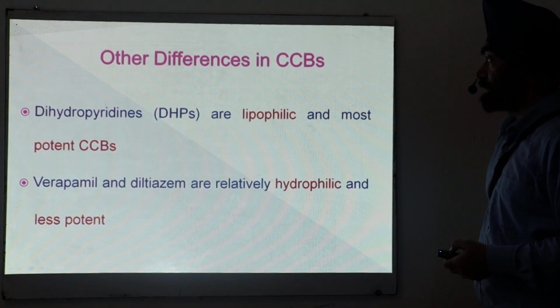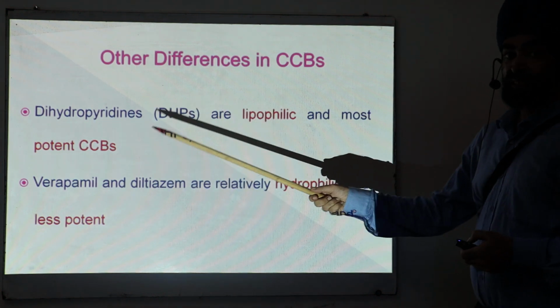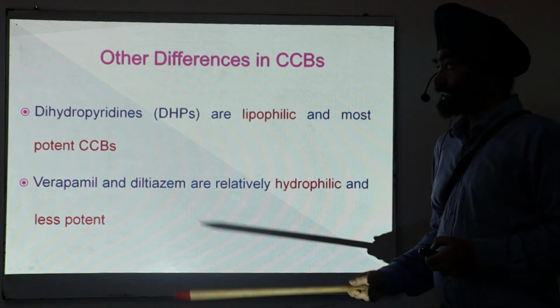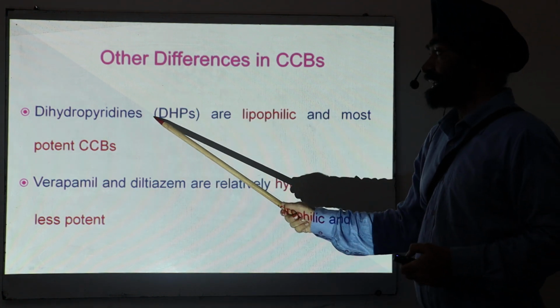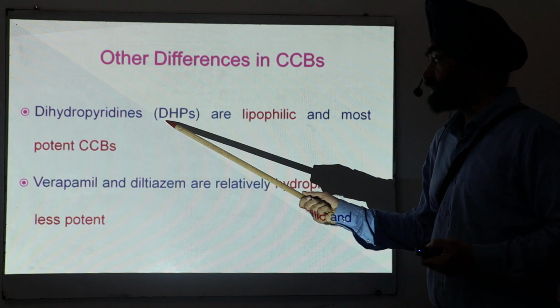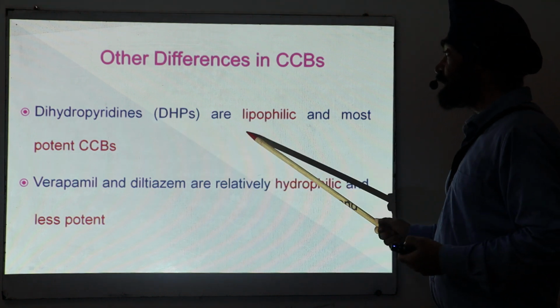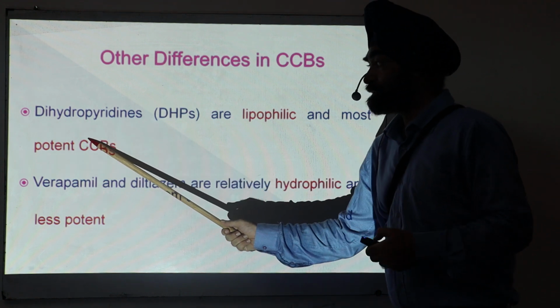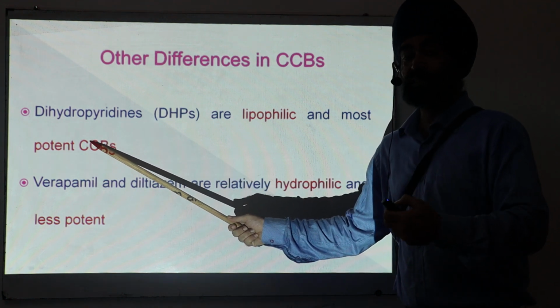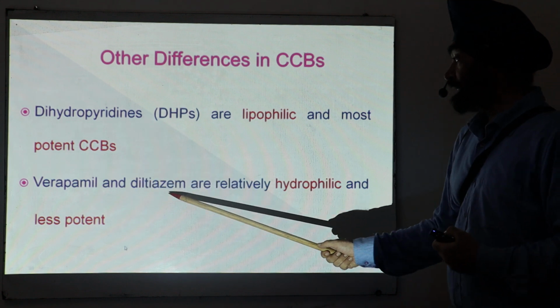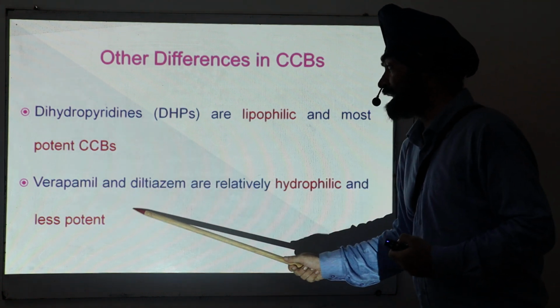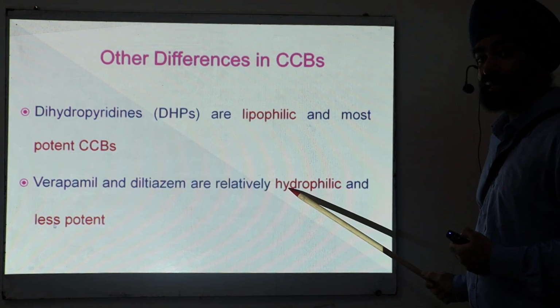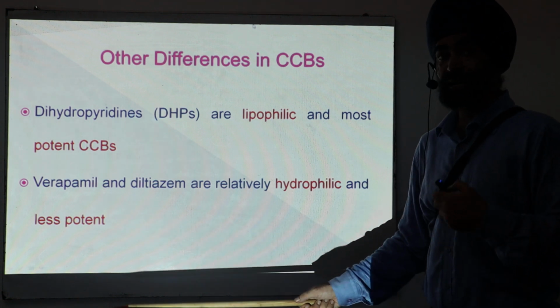Coming down to the next one. Now some other differences. These dihydropyridines, in short you can say DHPs, are lipophilic chemically and they are most potent. That means they block calcium channels even in very lesser doses. Both verapamil and diltiazem are relatively hydrophilic and less potent. They need higher doses.